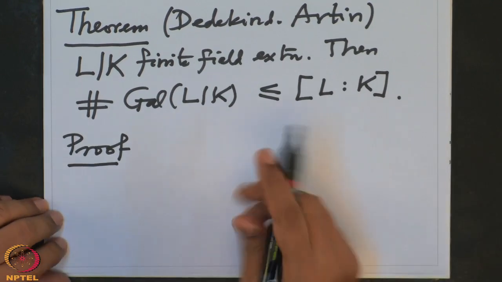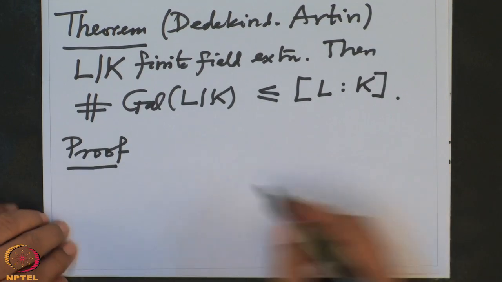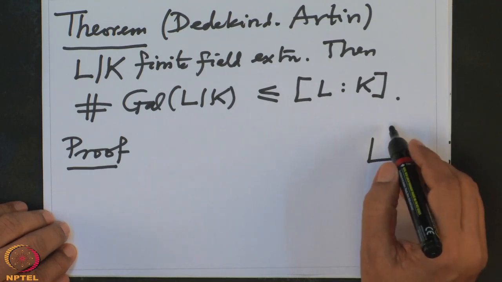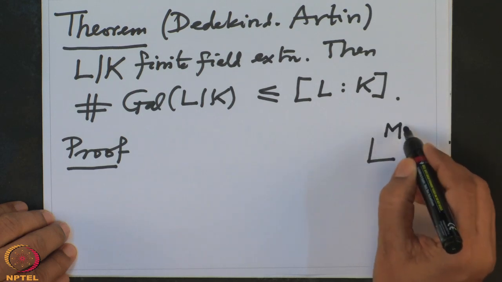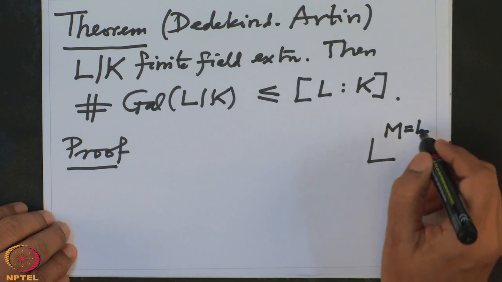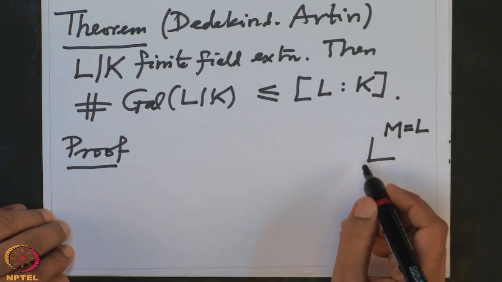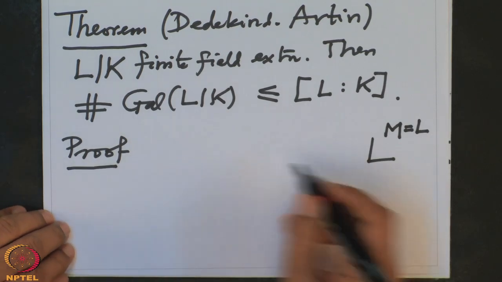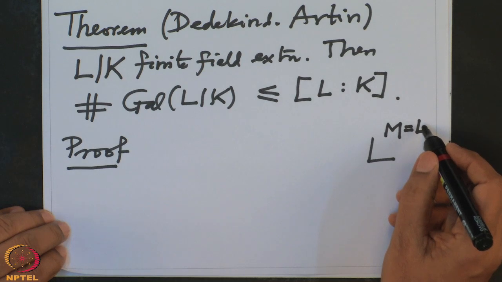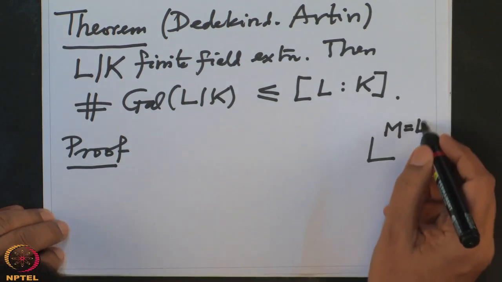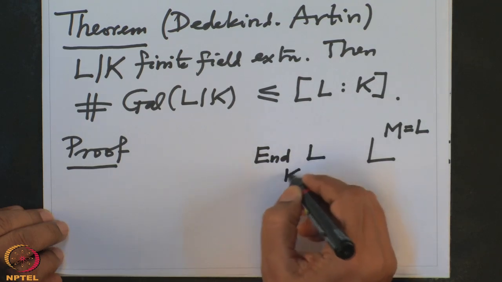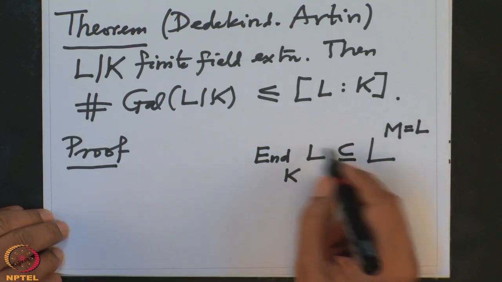All right. Let me recall. The big vector space we are working with here is L power m, where m is L with the multiplication of L. Now this vector space contains maps from L to L. These are all maps from L to L. If I take the endomorphisms of the vector space L over K, that is a subset, because these are maps which are K linear.